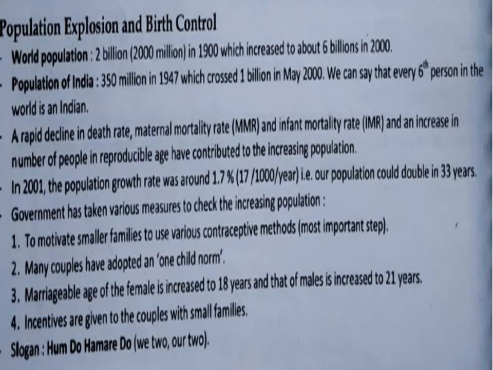So these should be the ideal qualities of any contraceptive method. And to control the population explosion, now our government is working on the slogan "हम दो हमारे दो." Okay.